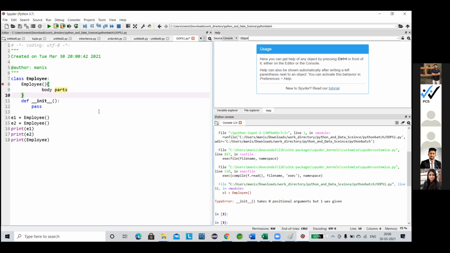In Java, we have the constructor, either default or parameterized, so by default it is assigned directly.